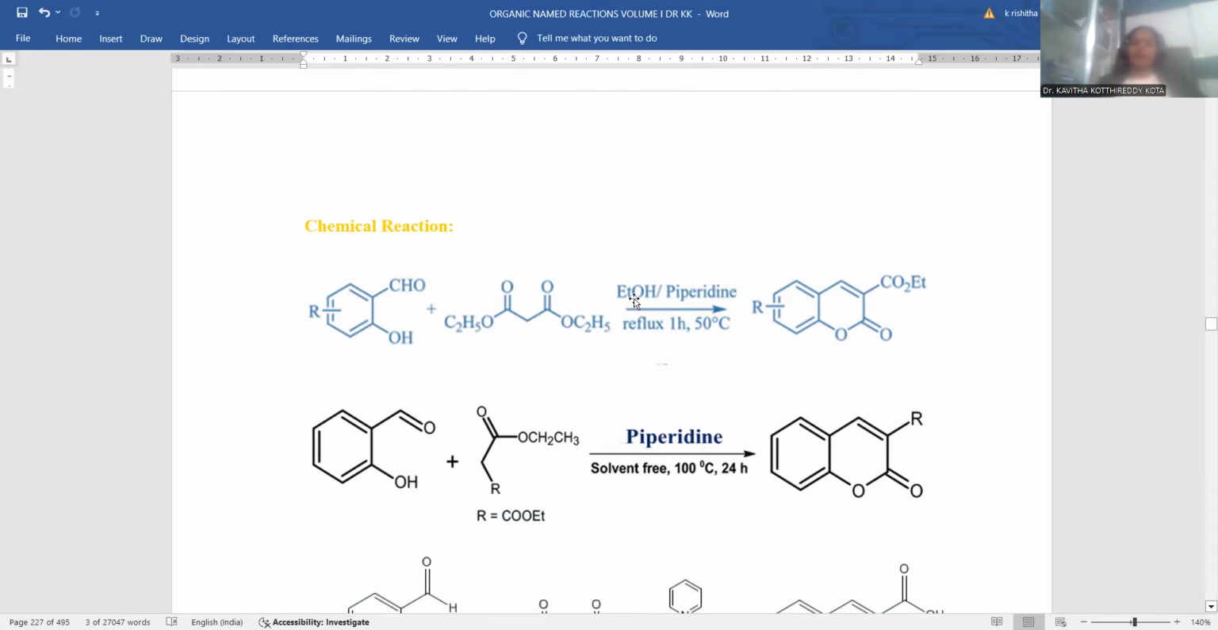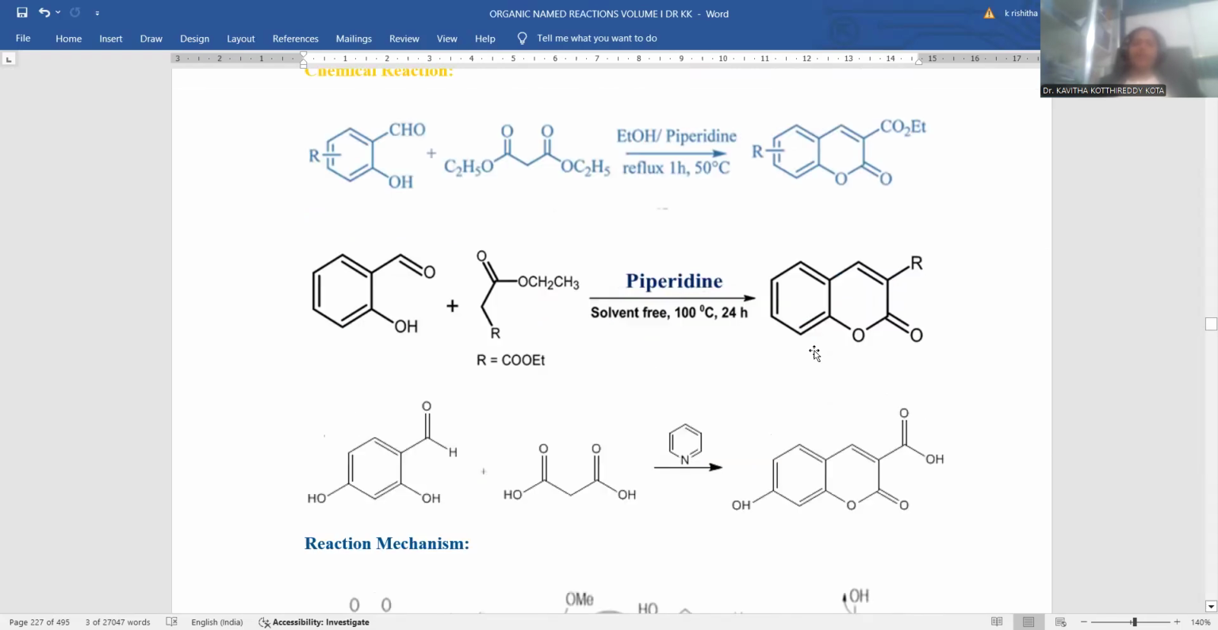Ethanol is taken as the solvent, piperidine is the mild base added, and reflux conditions are maintained. One hour is sufficient, and a 50 degree centigrade water bath is enough. For that, coumarin could be the ultimate product. So salicylaldehyde is taken, and analogues of the coumarin are achieved by treating salicylaldehyde with an active methylene compound.